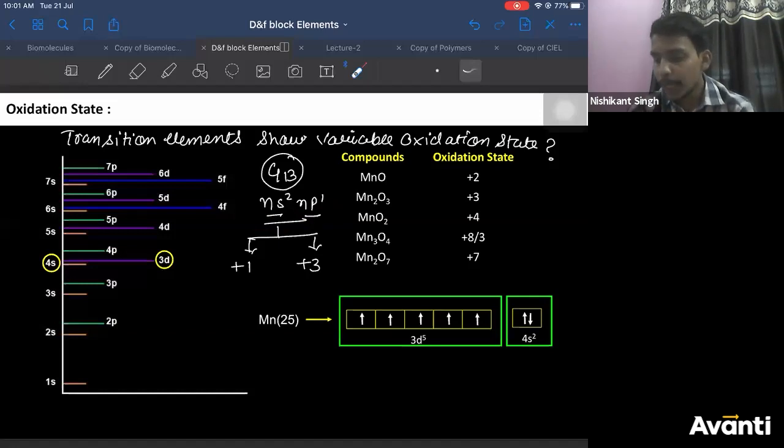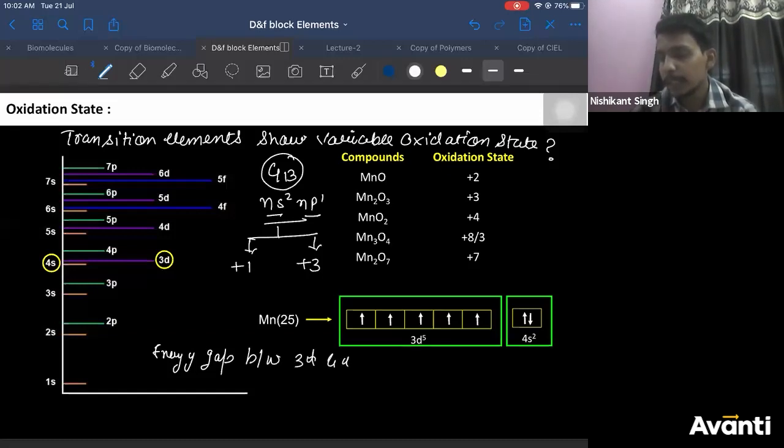Similarly, the 4s and 3d energy gap is very small, and since the energy gap is small, the electrons of 4s as well as 3d can participate in bonding.